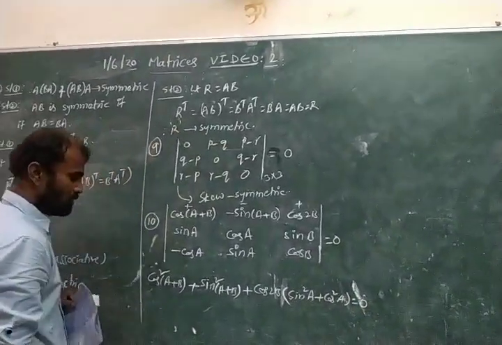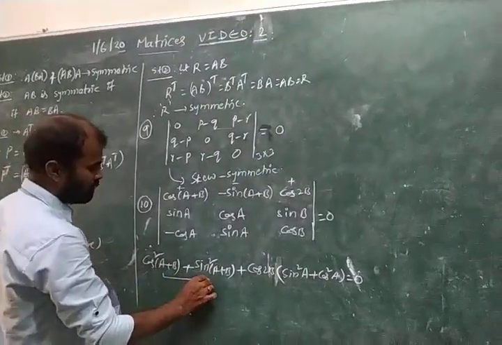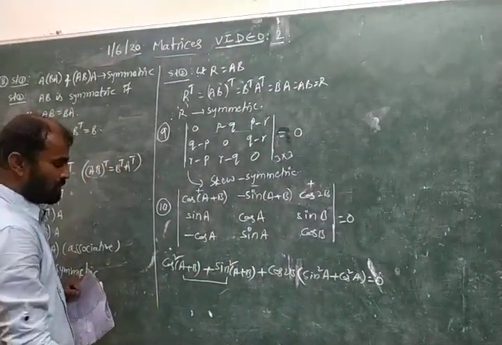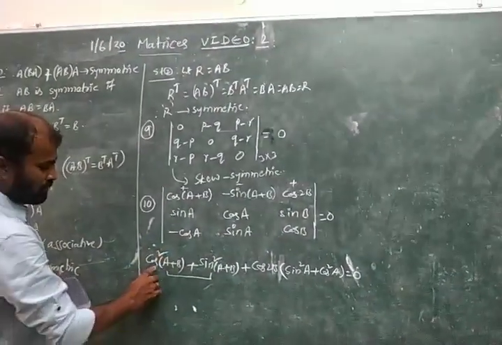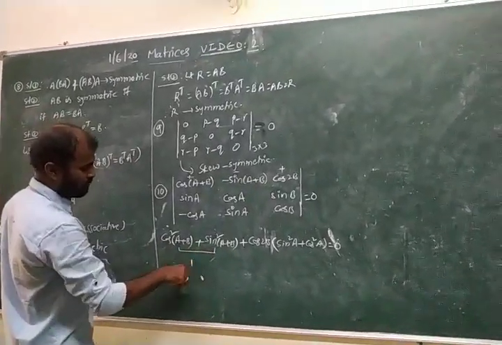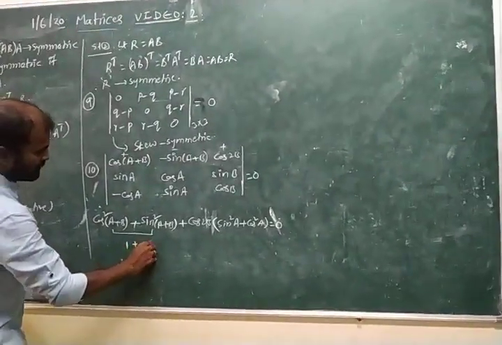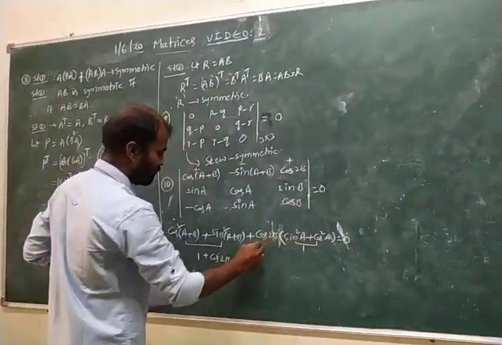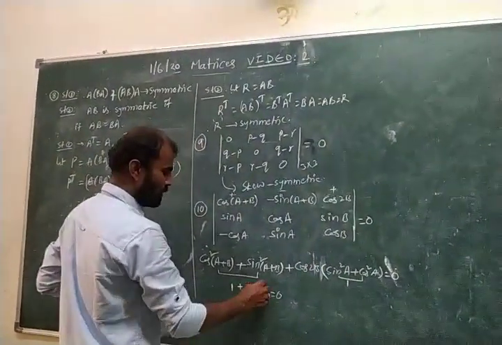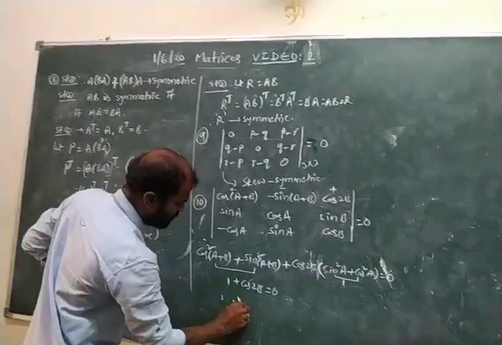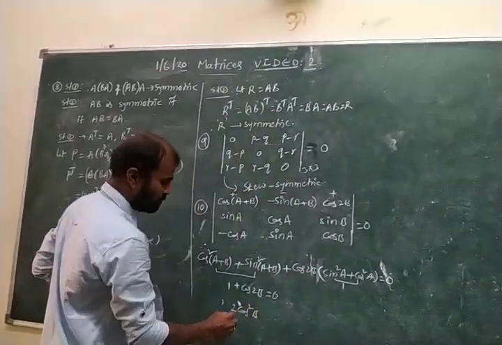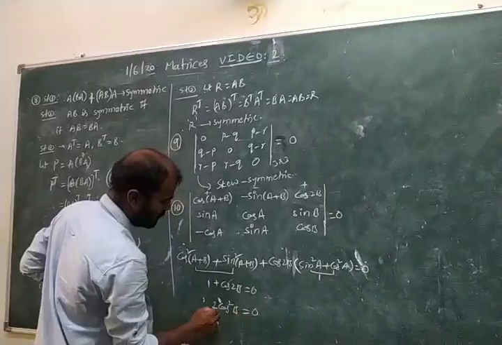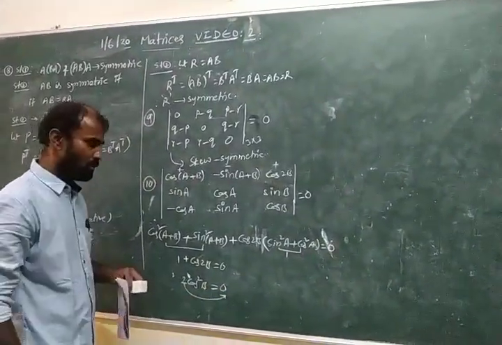We know that sin square theta plus cos square theta equal to 1, the first identity of the trigonometric ratios. So cos square plus sin square is 1, plus cos 2b. Here sin square plus cos square is also 1, and 1 plus cos 2 theta is 2 cos square theta. That means 2 cos square b. Bringing this side, it becomes 0 by 2, which is 0.